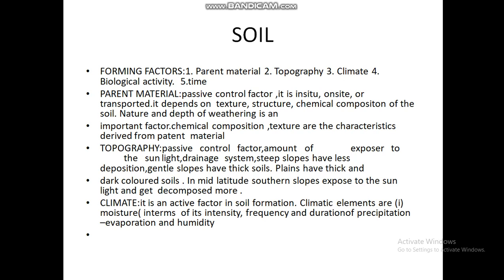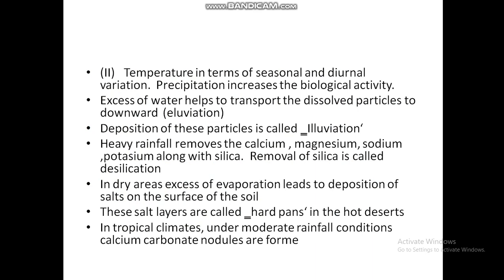Climate is an active factor in soil formation. Climate elements are moisture, in terms of its intensity, frequency and duration of precipitation, evaporation and humidity; and temperature, in terms of seasonal and diurnal variation. Precipitation increases biological activity. Excess water helps transport dissolved particles downward. Deposition of these particles is called illuviation.